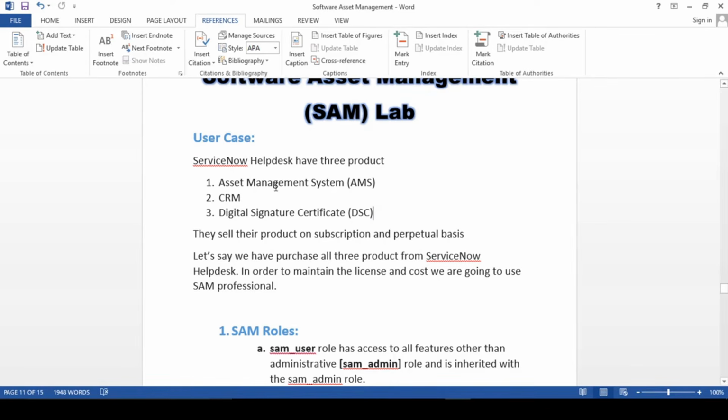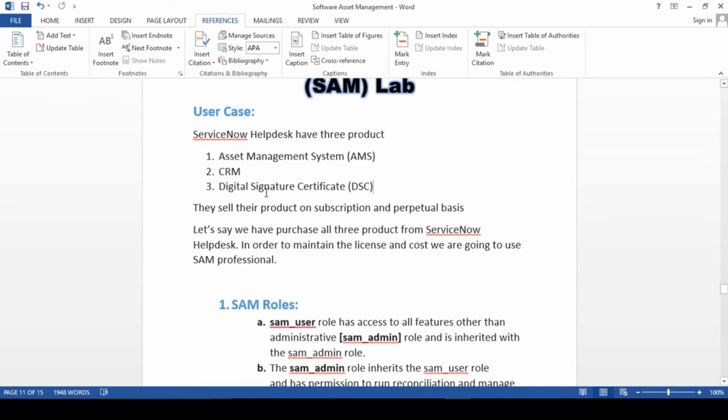So here 3 products we are going to talk about in this lab example, right? So they sell their product on a subscription and perpetual basis basically. So let's say we have purchased all 3 products from ServiceNow help desk. In order to maintain the license and cost, we are going to use SAM professional basically, right?